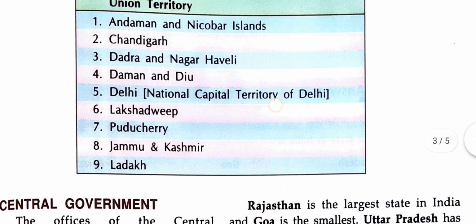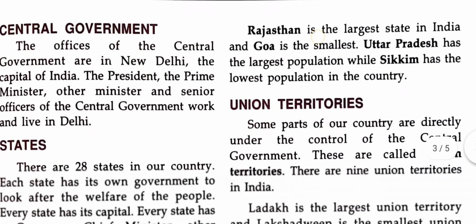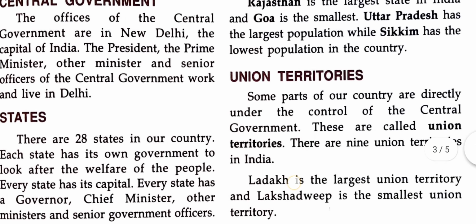Here the 9 union territories are written in this table. First is Andaman and Nicobar Islands, Chandigarh, Dadra and Nagar Haveli, Daman and Diu, Delhi, which means National Capital Territory of Delhi, Lakshadweep, Puducherry, Jammu and Kashmir and Ladakh. So these are the 9 union territories of India. I hope the chapter is clear to you.